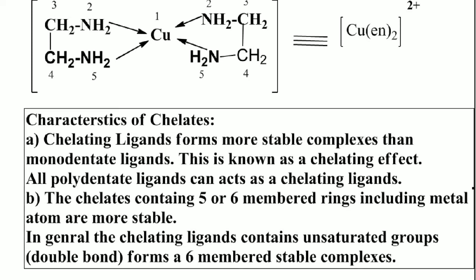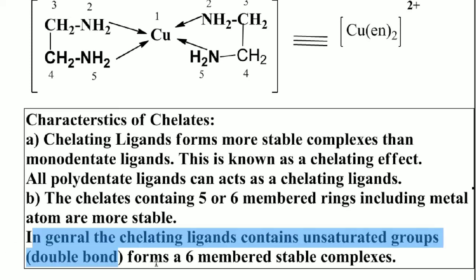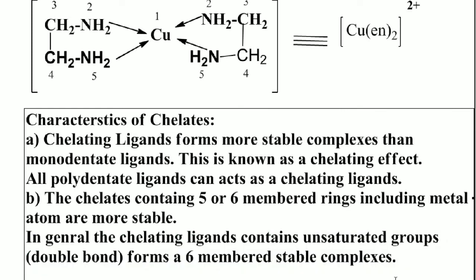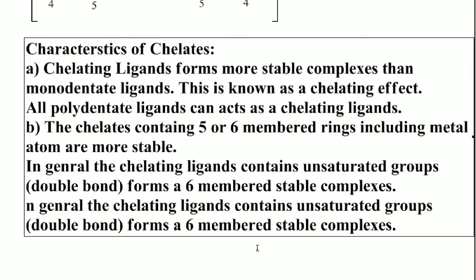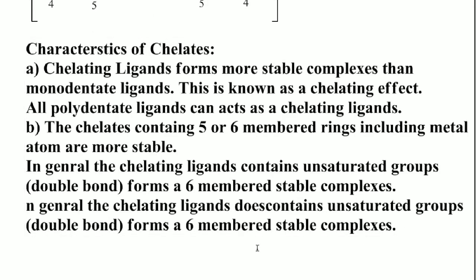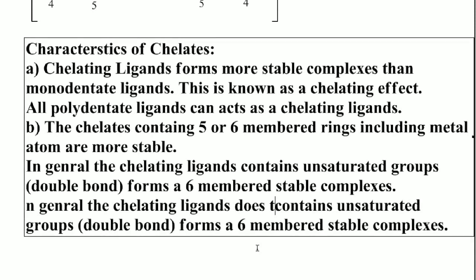If the chelating ligand does not contain unsaturated groups, that means double bonds, it forms only 5-membered stable complexes.